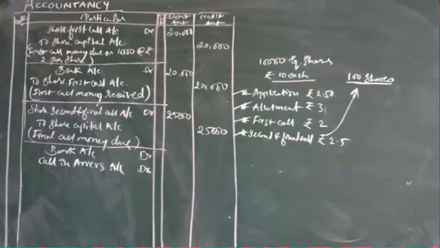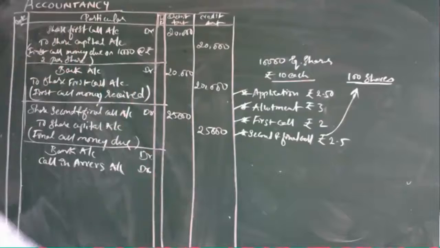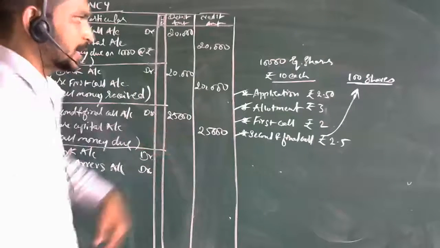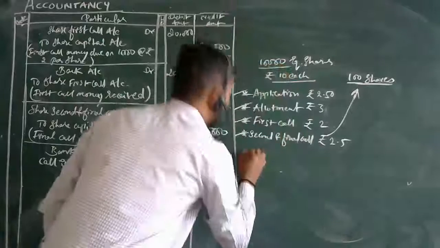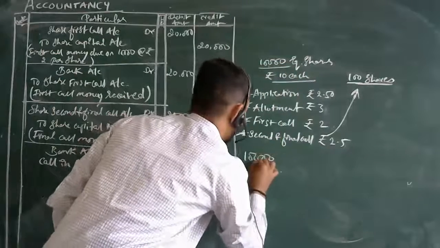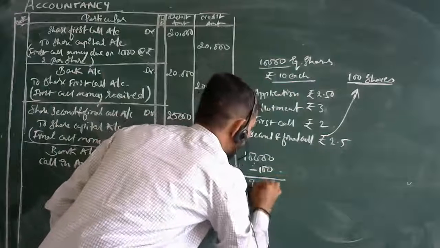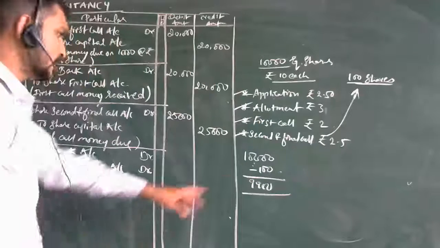Now, call in arrears, how much are they? In this 25,000 we are going to calculate. We have a total of 10,000 shares, 10,000 minus 100. What will it be? 9,900, right? Correct? Check it out.